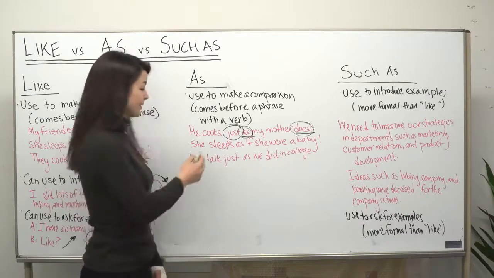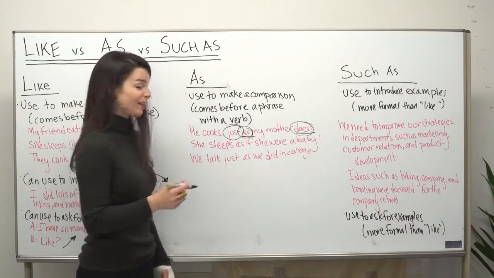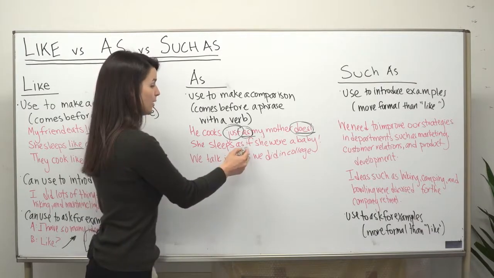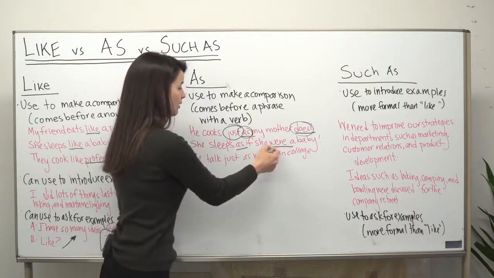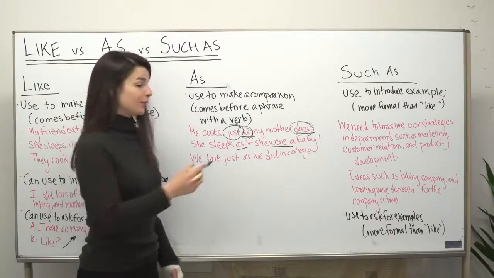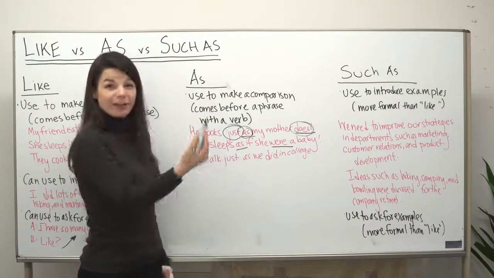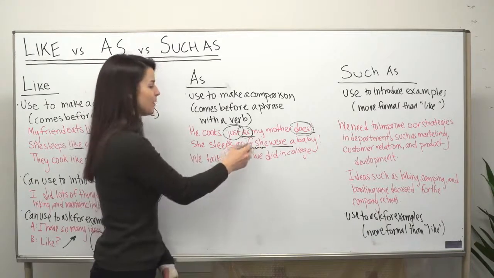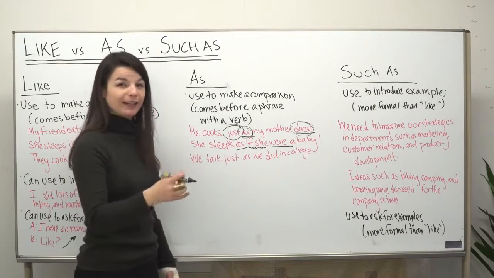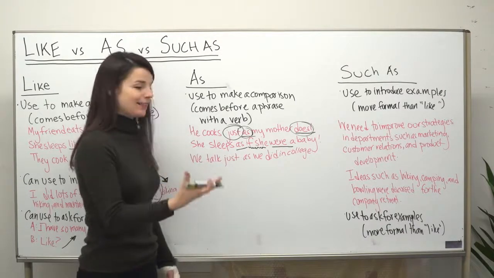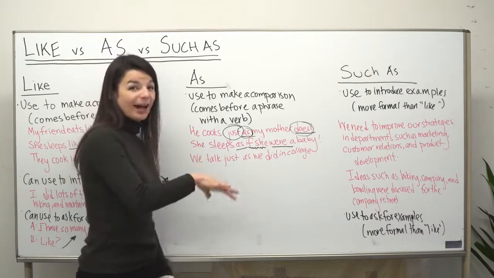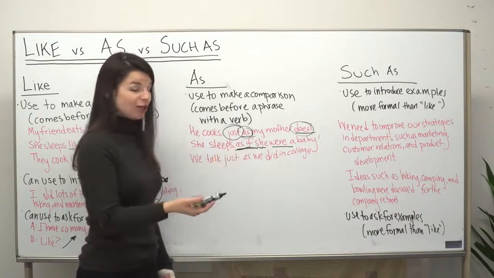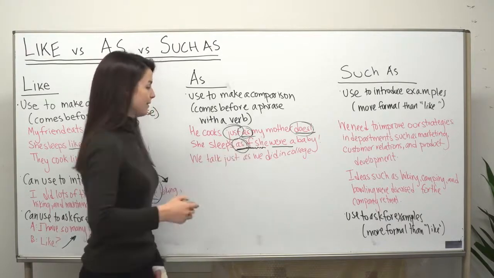Let's look at another example. This is similar to the one I introduced with the word like. Here, she sleeps as if she were a baby. Here I've chosen if. Here, you see the word were, a verb, follows this comparison word. She sleeps as if she were a baby. So here also I'm noting she is not a baby, but I'm using the phrase as if she were, meaning it seems as if. It seems that she is a baby. She is not a baby, but I'm making the comparison with the expression as if she were. So I need to use as here.